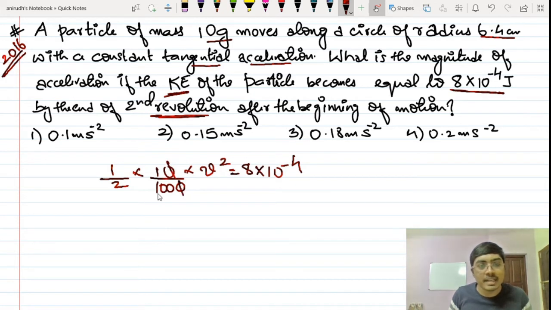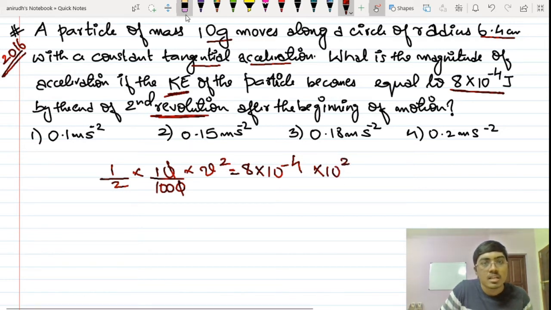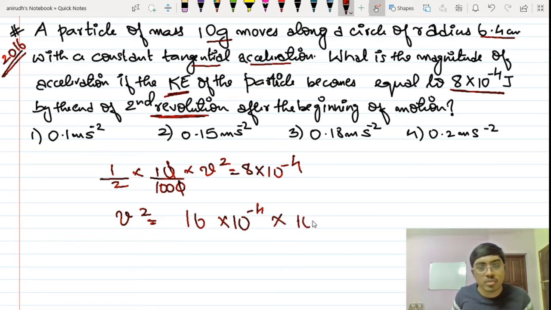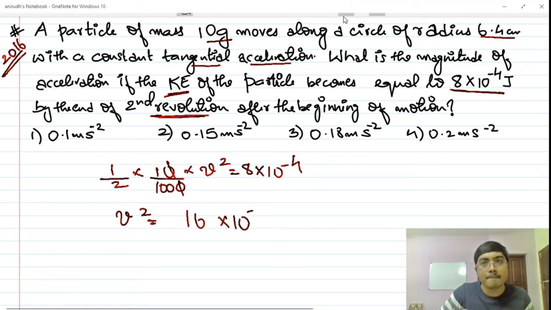So this 10 raised to 2 goes to this particular side. So v square is equal to 2 8s are 16 multiplied by 10 raised to the power minus 4 multiplied by 10 raised to the power 2, so that's 10 raised to minus 2.